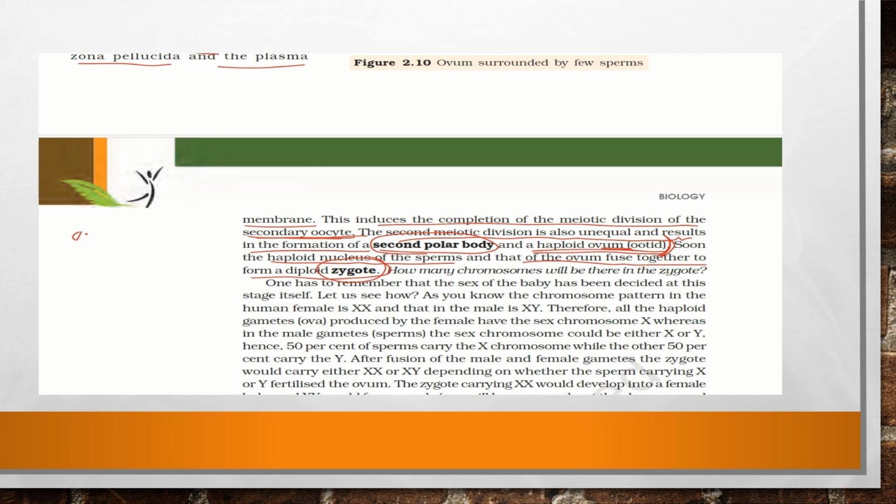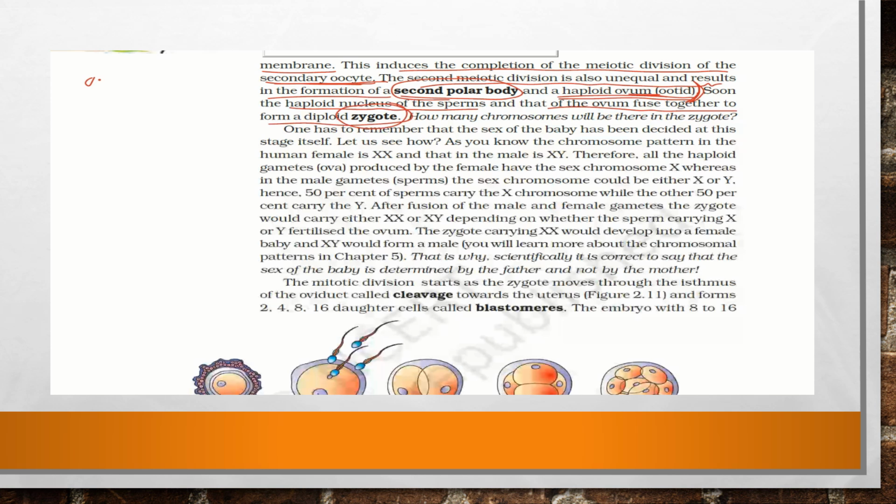So how many chromosomes will be there in a zygote? It is 2n, a diploid number, so it has the diploid number of chromosomes. There will be 46 chromosomes in a zygote. One has to remember that the sex of the baby is decided at this stage itself. Once the zygote is formed, at this stage only the sex of the baby is determined.